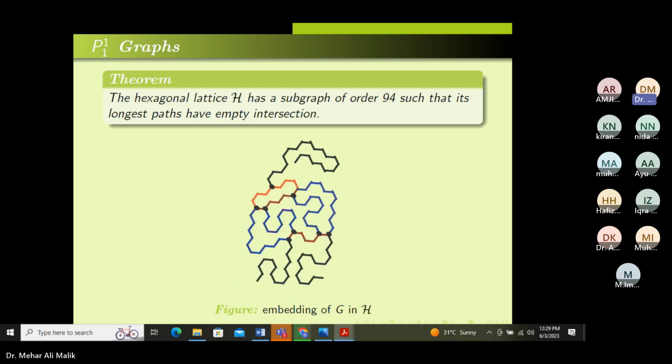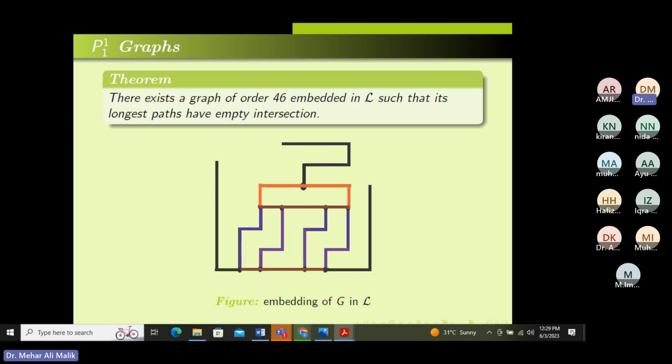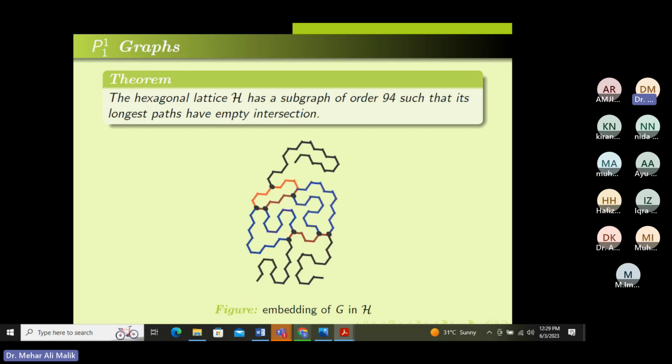This is another example of a graph which consists of 94 vertices. As you can see, if we change the lattice, in this square lattice the order of that graph is 46. Now, if we go to the hexagonal lattice, the order of the graph is increased. These are the regular lattices. Now I will go to the semi-regular ones.